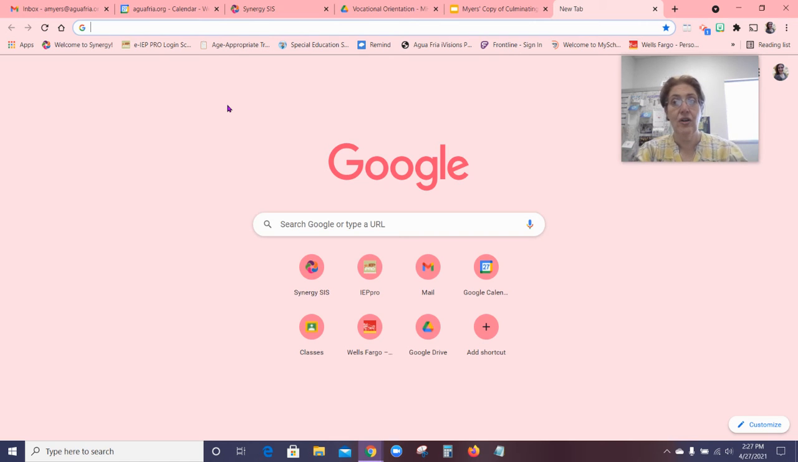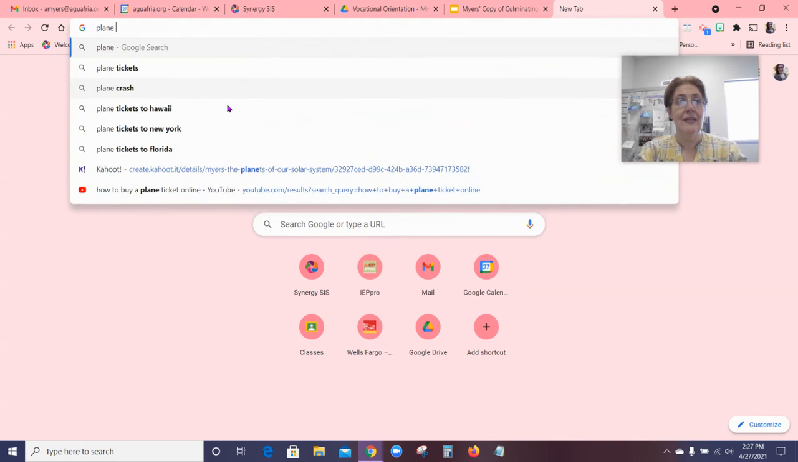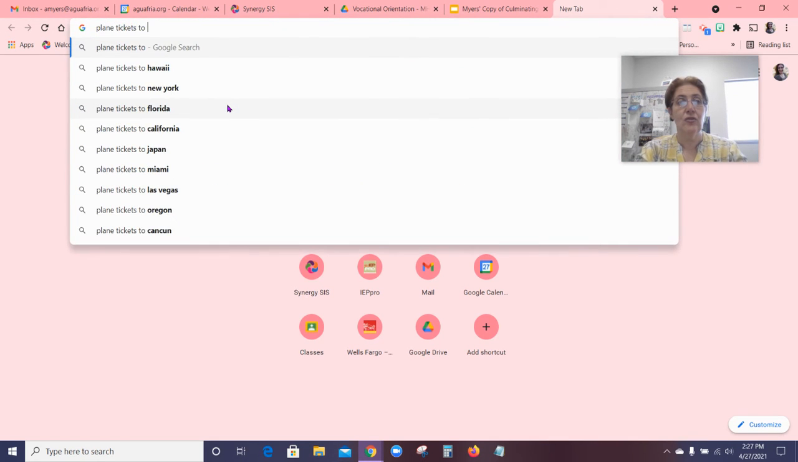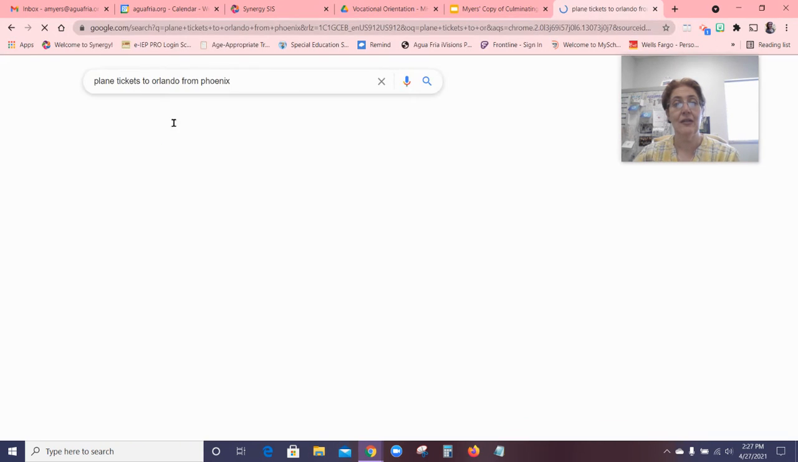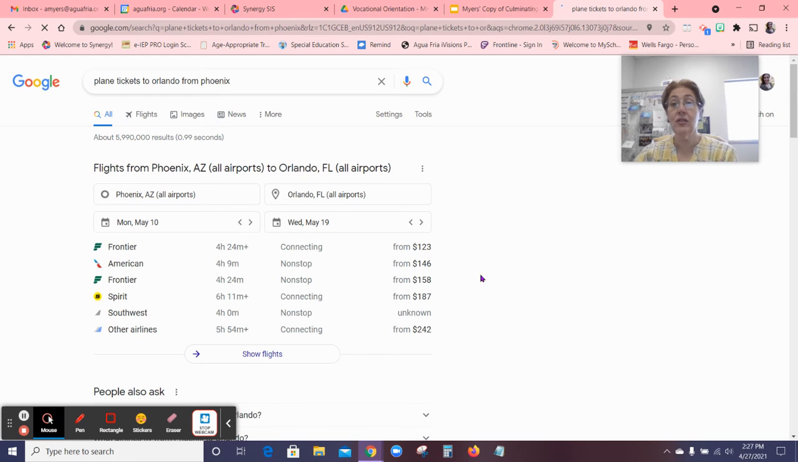So in the search, I'm going to search plane tickets to Orlando. And if you see right here, it says plane tickets to Orlando from Phoenix. So use this, this is helpful. I'm going to click on this right here. And this is Google Flights.